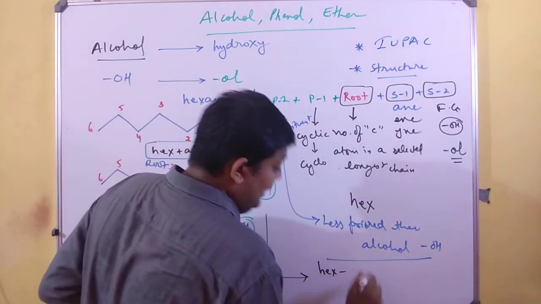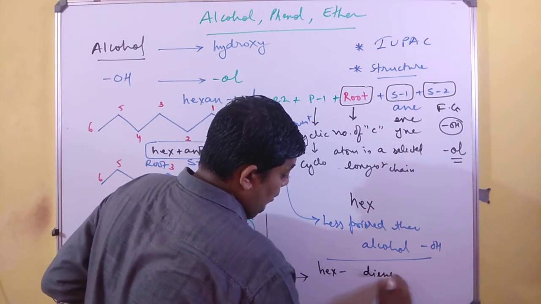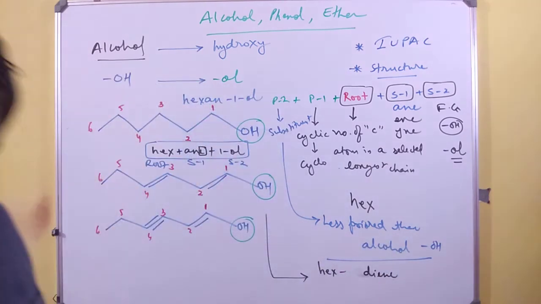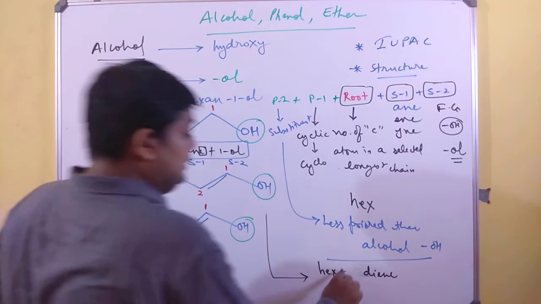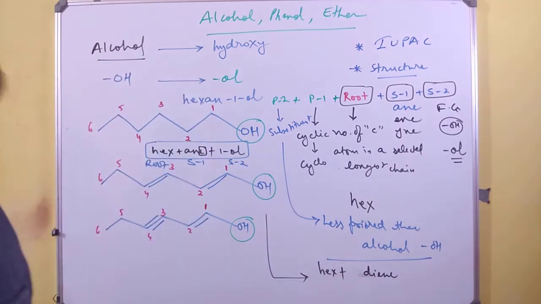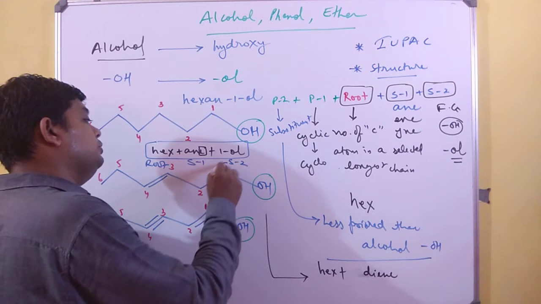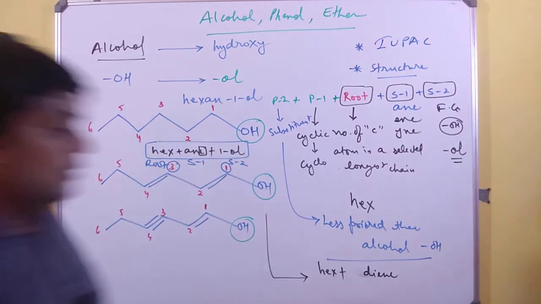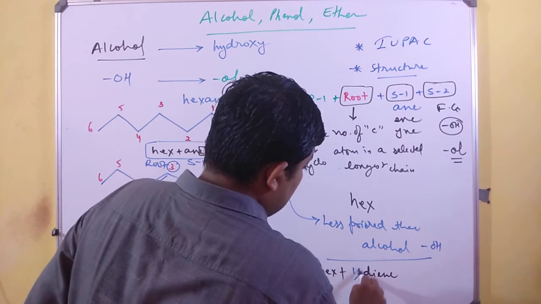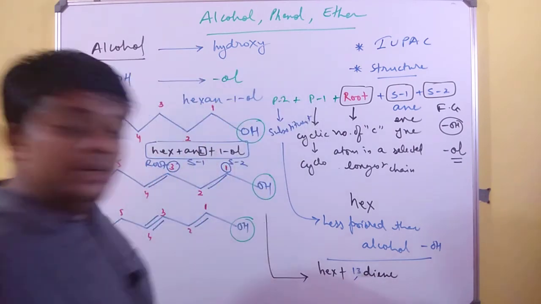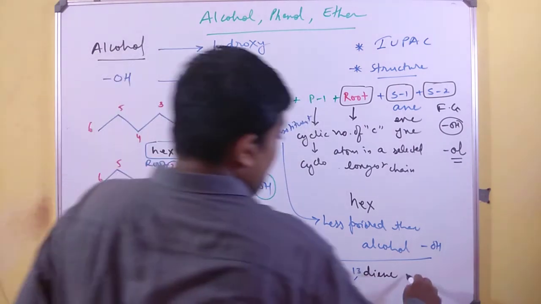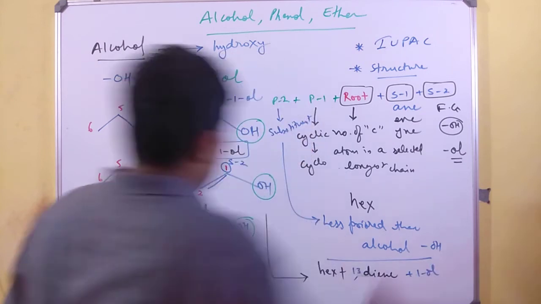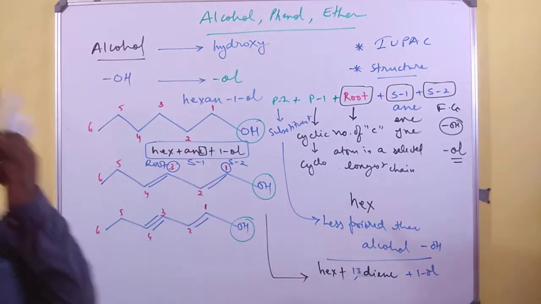You must mention diene because there are 2 double bonds. As soon as you mention diene, you must mention the position of the double bonds. We always mention the position from where the double bond starts, and it has to be the least possible number. So it will be hex plus 1,3-diene plus again 1-ol. This is 1-ol, this is 1,3-diene.